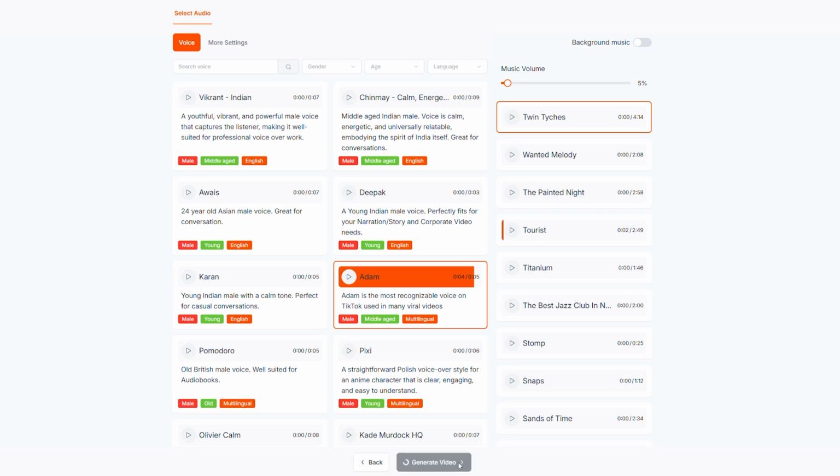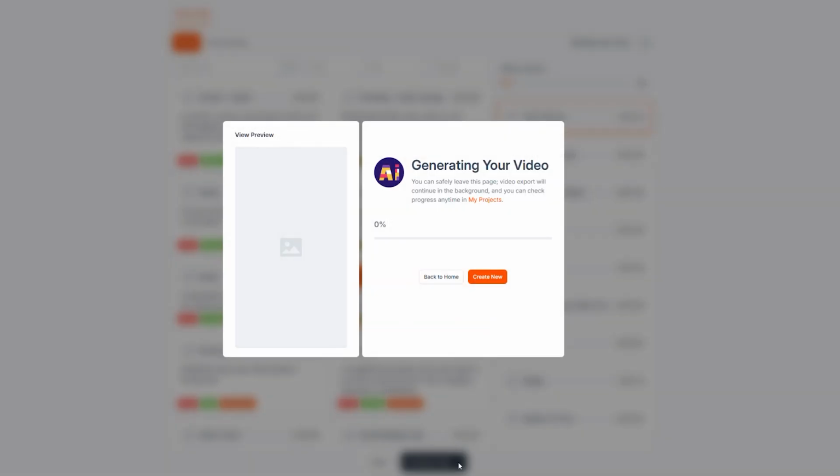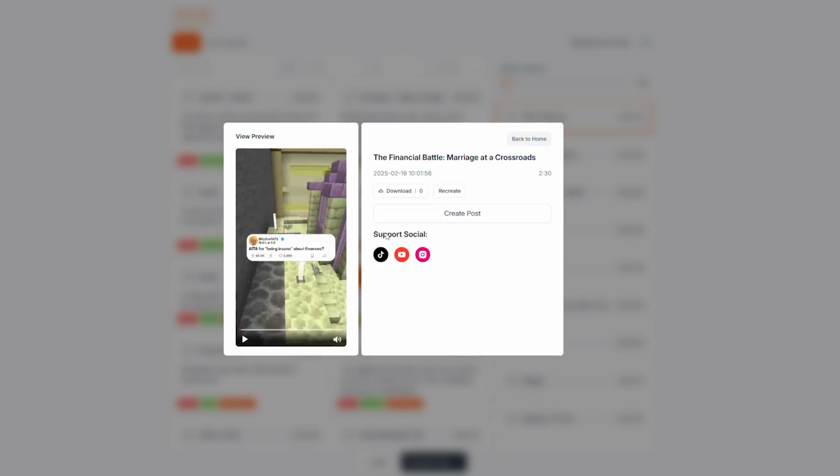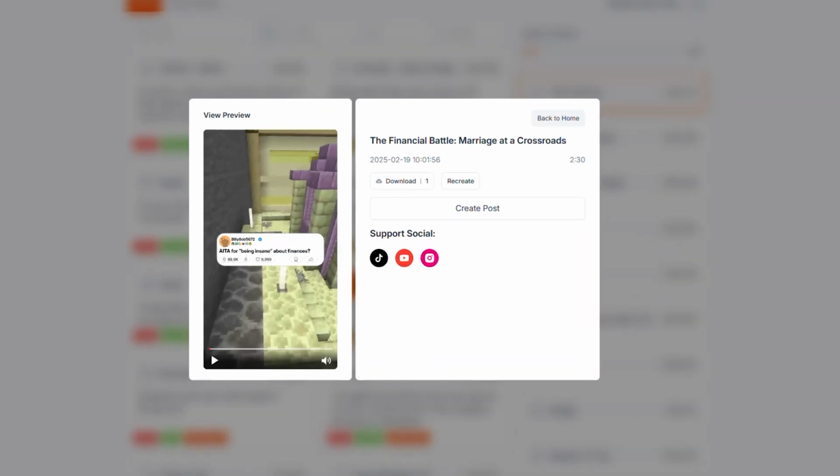And depending on the length of the story, it should not take longer than 5 to 10 minutes to download it. For myself, I'm going to download the file straight to my PC, and I'm going to upload it to TikTok on my finance clipping account. But if you don't want to download it to your device, then you can upload it straight to your social media accounts from the short.ai application.